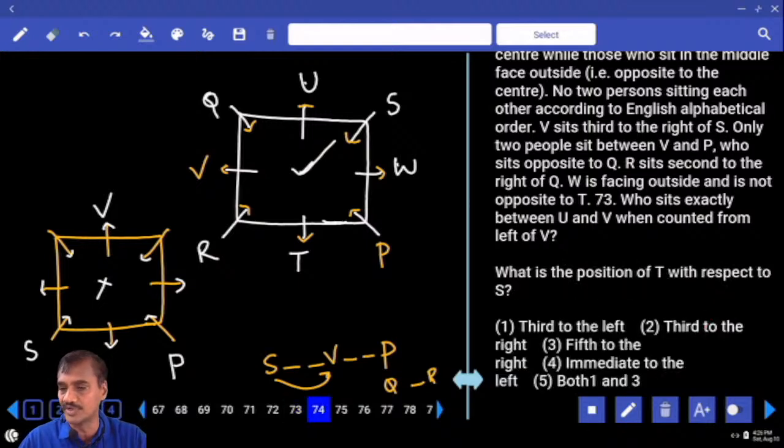Then 74. What is the position of T with respect to S? T is third to the left, or fifth to the right. Third to the left and fifth to the right, that is 1 and 3, the choice for 74.